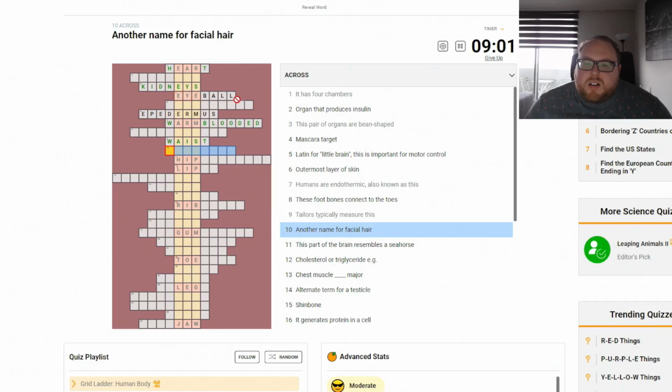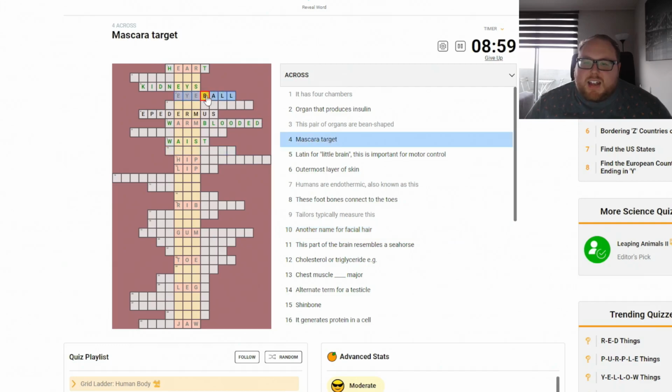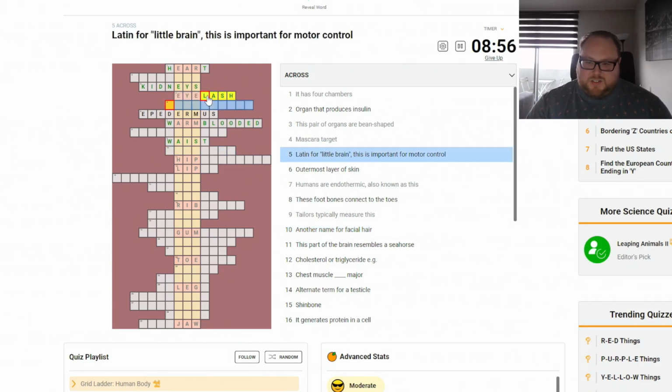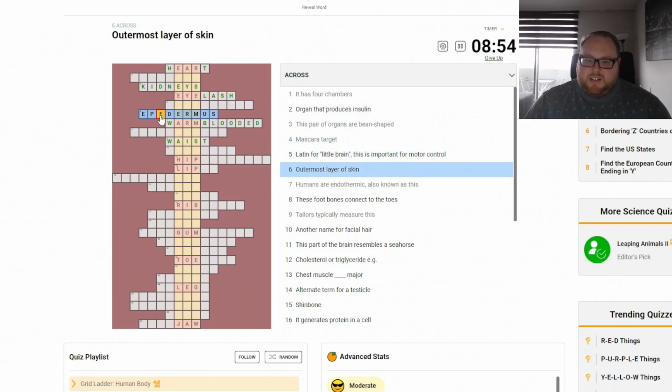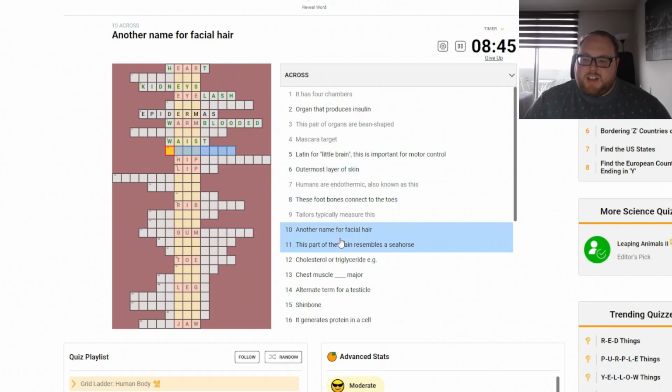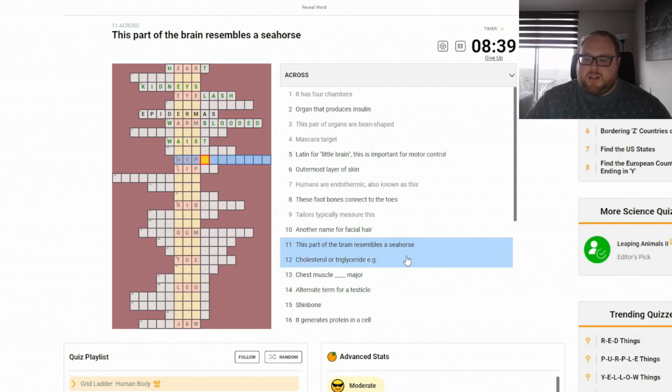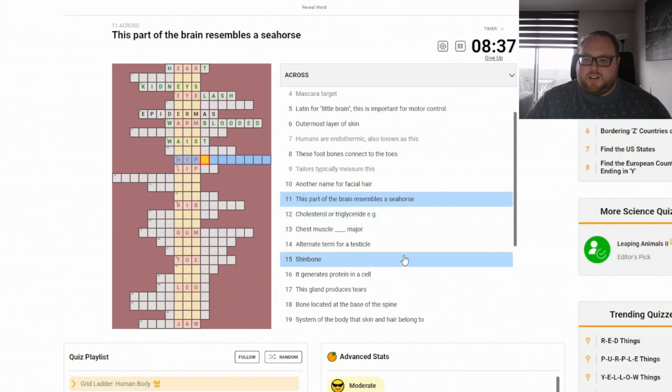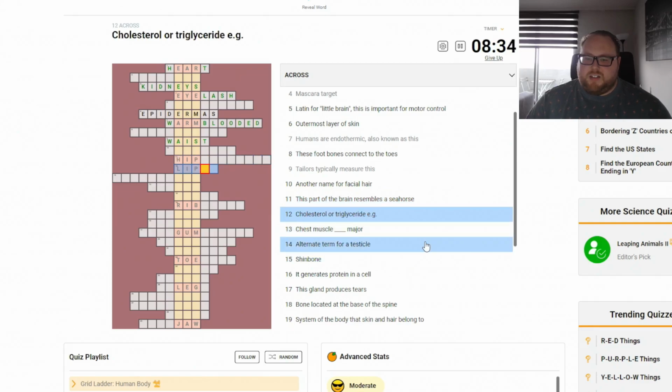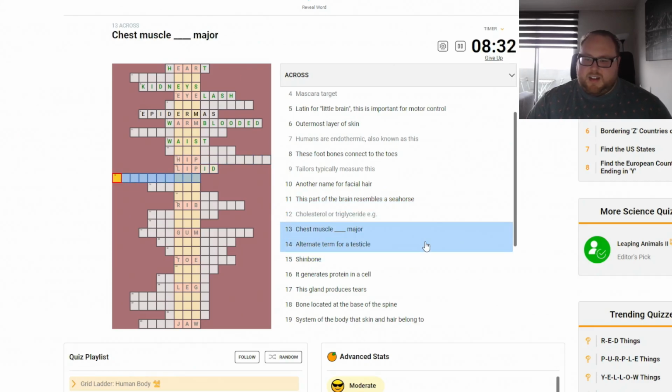So eyeball is wrong. So that's eyelash. Epidermis. Is that an A? No. I. Dermas. Whatever. I'll skip it for now. Another name for facial hair. Skip. This part of the brain resembles a seahorse. Skip. Cholesterol or triglyceride. Lipid. Chest muscle. Major.